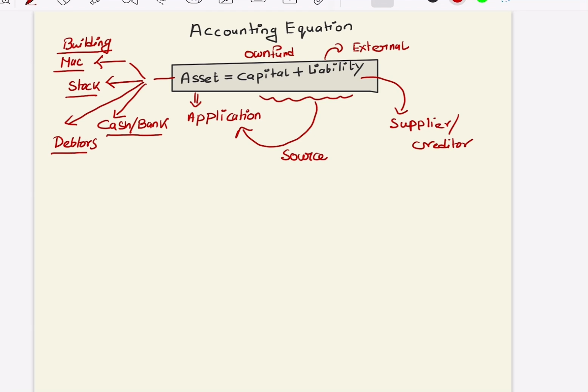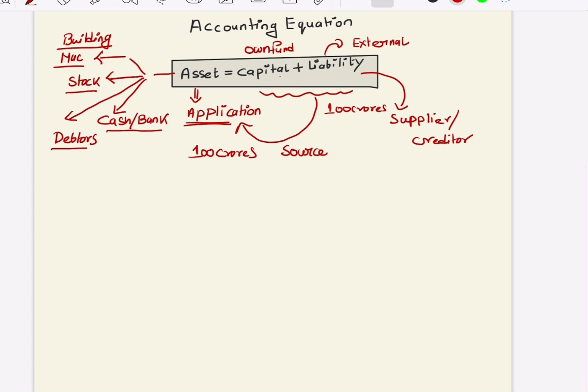Obviously, if you are applying 100 crores in an asset, your source will also be 100 crores. It may vary: your own fund is 60 crores, whereas you have borrowed from somebody else 40 crores.